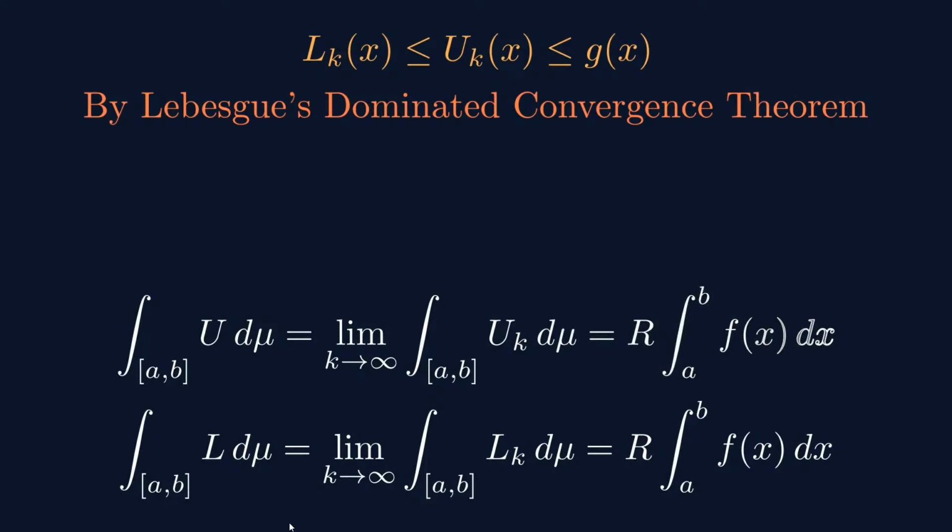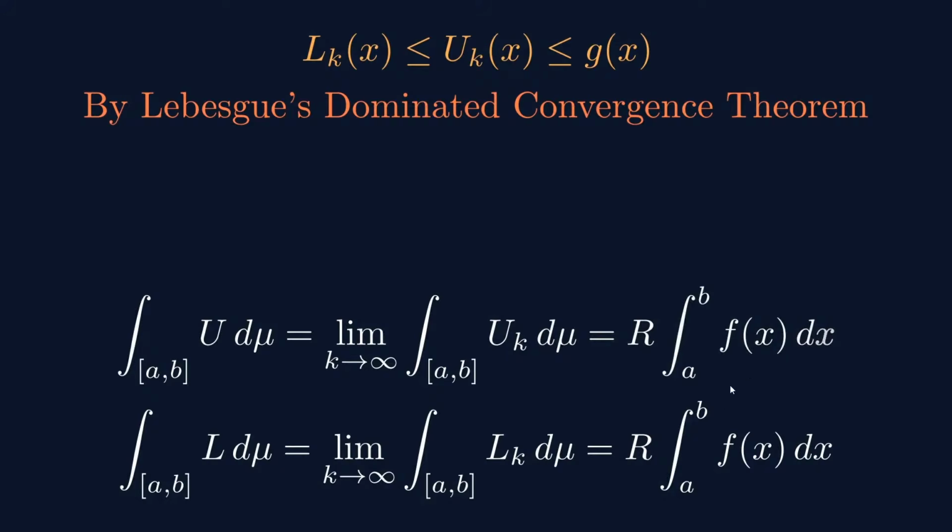Here also, let us talk about this integration. By the Lebesgue dominated convergence theorem, Uk of x is less than g of x, and g of x is measurable and integrable, therefore Uk is also measurable and integrable, and this limit can go inside the integration. So if the limit goes inside the integration, you are going to take the limit of Uk. If the limit is taken on Uk, you get U. So that is why this equality is here. But this is exactly, as k tends to infinity, a Riemann integral.